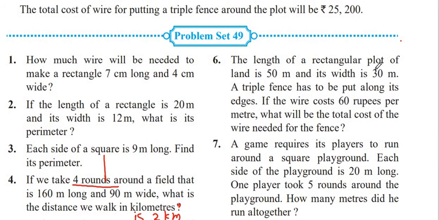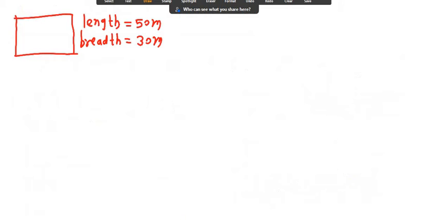The length of a rectangular plot of land is 50 meter and its width is 30 meter. A triple fence has to be put along its edges. If the wire costs 60 rupees per meter, what will be the total cost of the wire needed for the fence? The plot is a rectangular plot having length equal to 50 meter and breadth equal to 30 meter.